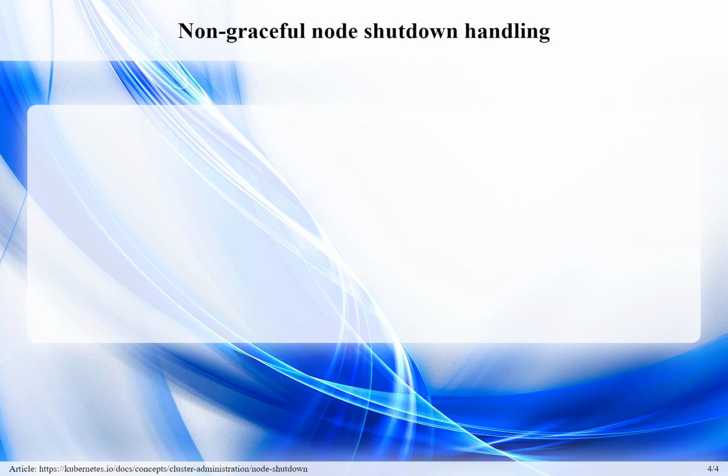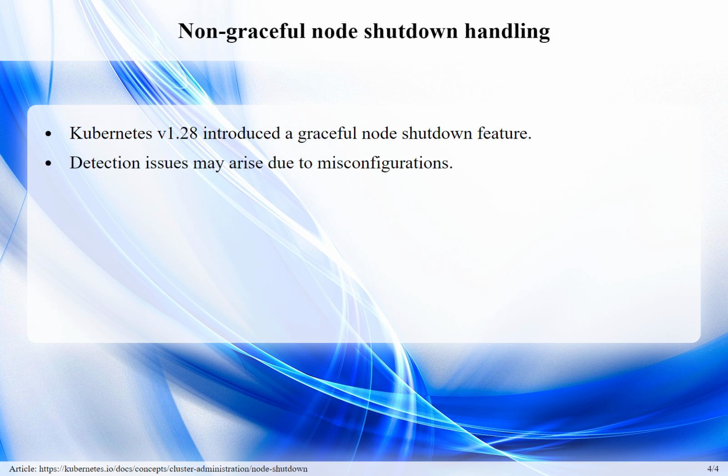Non-graceful node shutdown handling. The Kubernetes system, as of version 1.28, includes a feature that deals with gracefully managing node shutdown. This function helps in managing the downtime of nodes in a Kubernetes cluster. The major challenge addressed here is the detection issues by the kubelet's node shutdown manager, primarily due to improper command execution or misconfigured shutdown parameters.